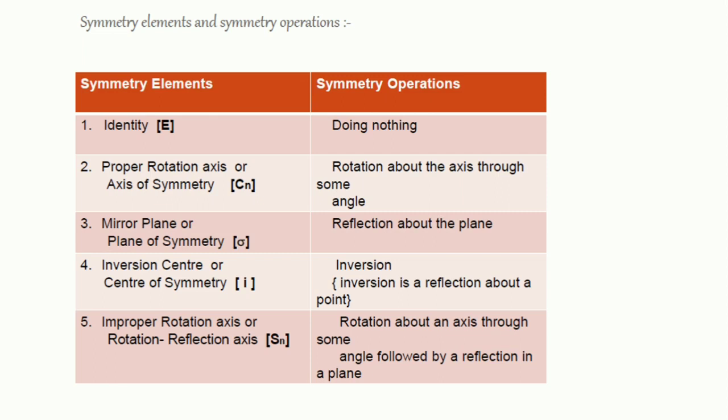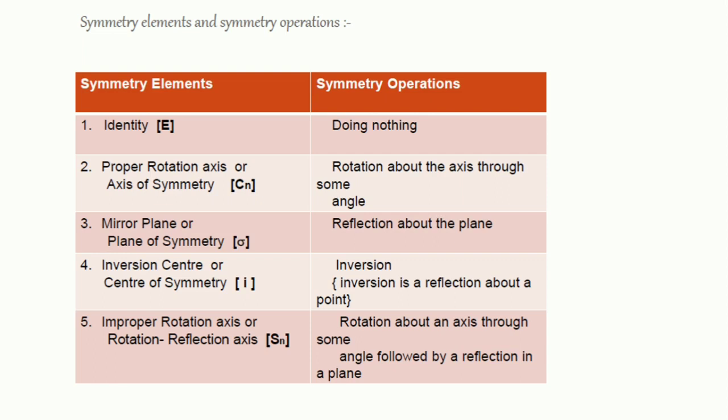The fourth one was the inversion center or center of symmetry, denoted with i. Inversion is actually the reflection about a point. We travel a distance from a point in a specific direction and check the opposite side. If we find the same atoms on both sides, then the molecule has an inversion center, otherwise there is no inversion center. The fifth one we studied is the improper rotation, denoted by Sn.